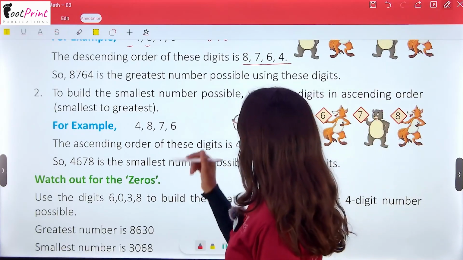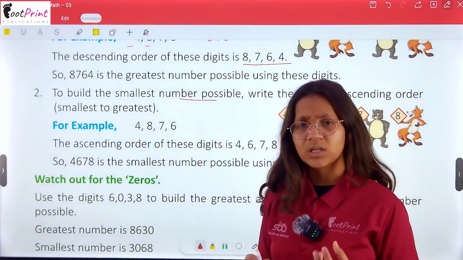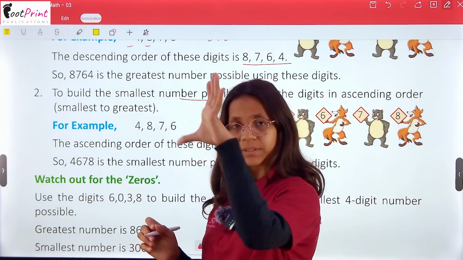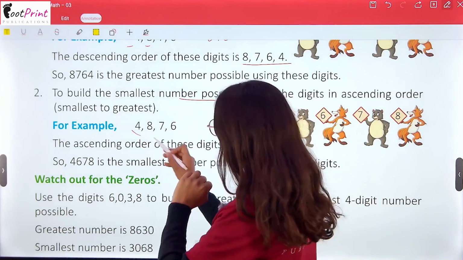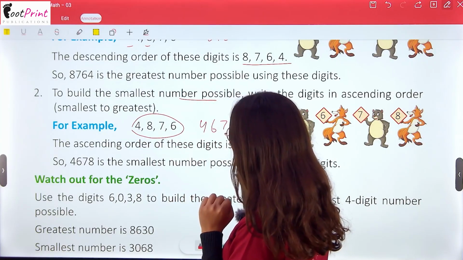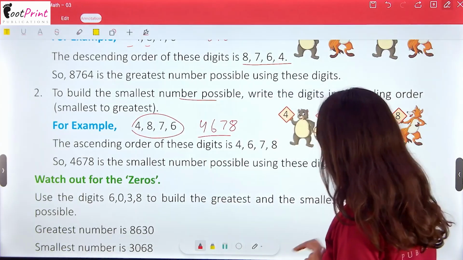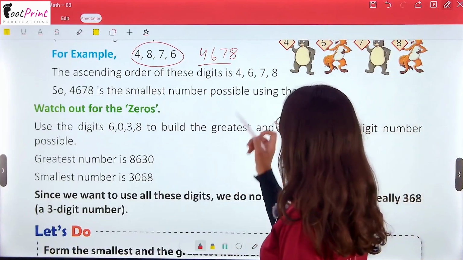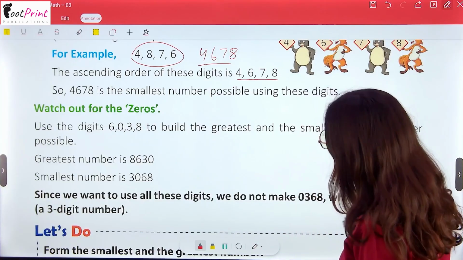To build the smallest number possible, we have to write it in ascending order. Firstly, the smallest digit, then the bigger, and so on. So, 4, 8, 7, 6 can be written as 4, 6, then 7 and 8. It is the smallest 4-digit possible number by these digits. The ascending order of these digits is 4, 6, 7, 8, as I said.